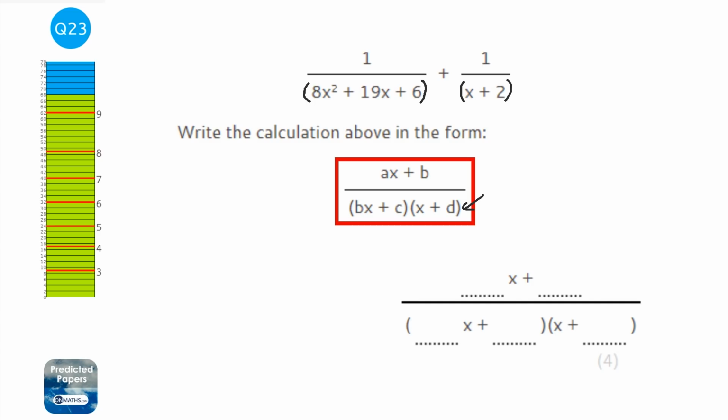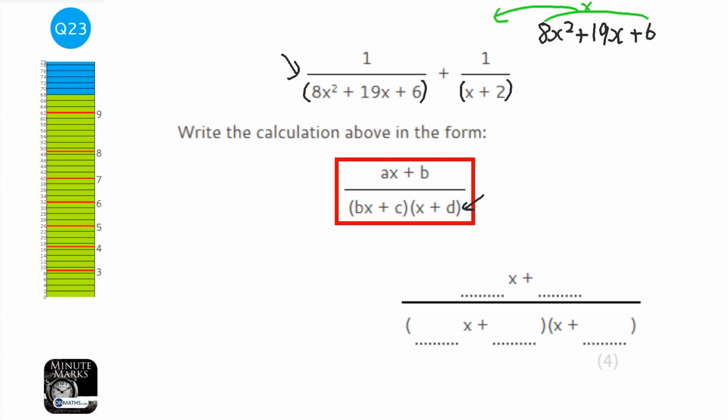So what we need to do is factorize the one on the right, and hopefully we will notice something about it. We've got videos on how to factorize quadratics where a is more than 1, and it's quite a unique method, but I'm going to go through it quickly, but please use the videos for a slower explanation. So what I do is I times together the first and last ones, and that gives me 48.